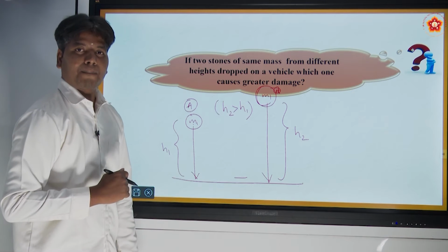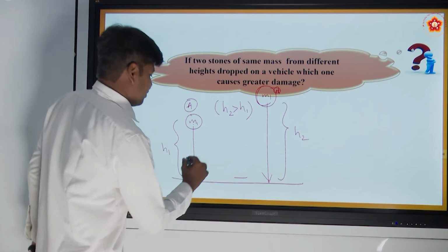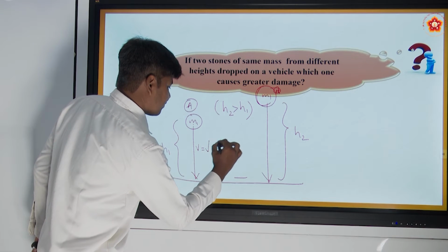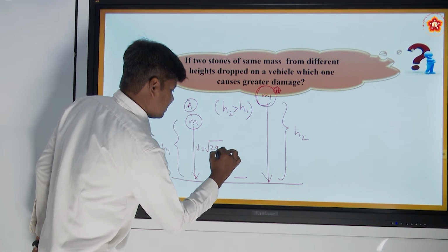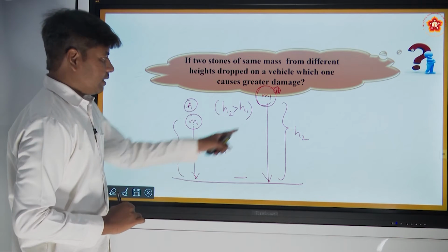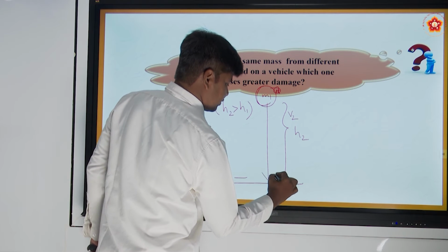Why? Because when it is reaching down, what is its velocity? v is equal to square root of 2gh1. This is v1. Here let us suppose v2. When it is reaching here, it is v2.